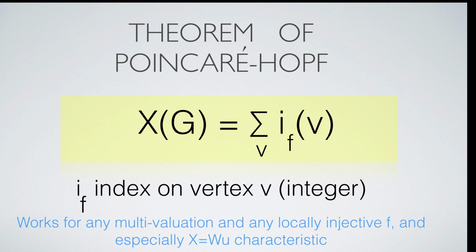Here is another general theorem, which holds for any finite simple graph and any valuation. We can attach to the vertices an index, which adds up to the valuation. An integer-valued function on vertices is also called a divisor. The theorem also applies for the WU characteristic.